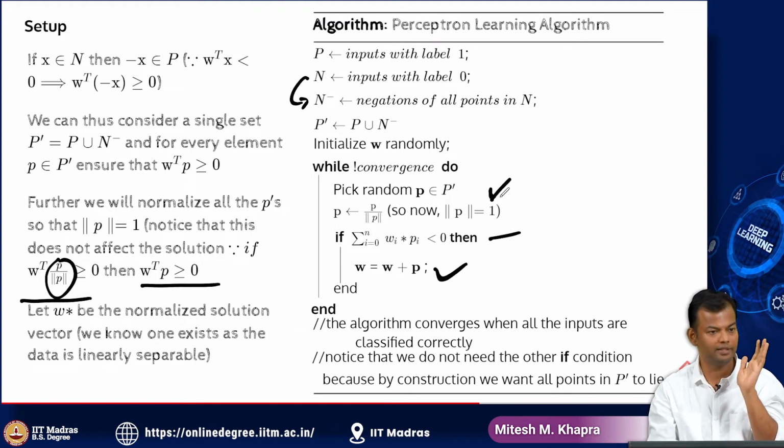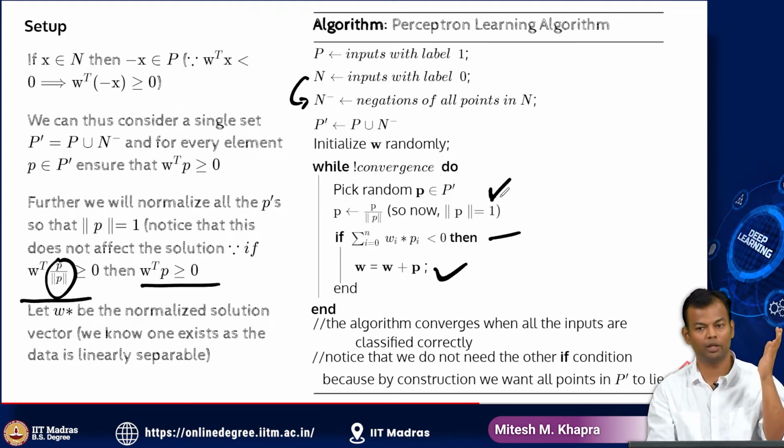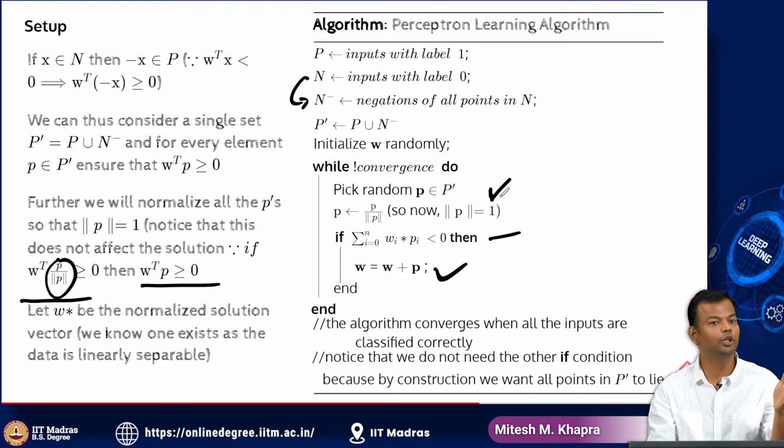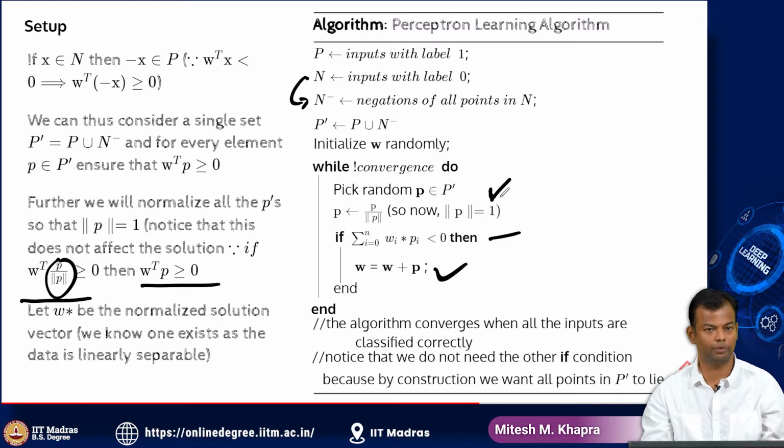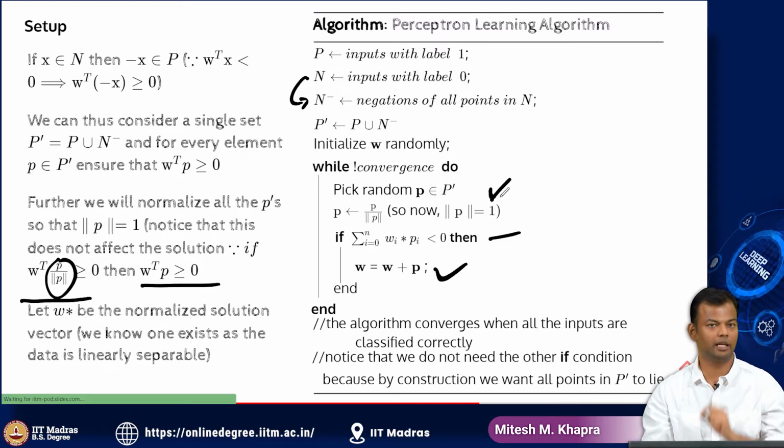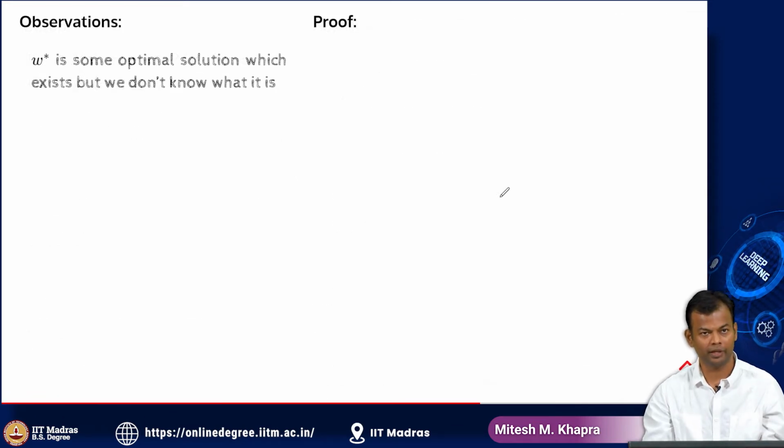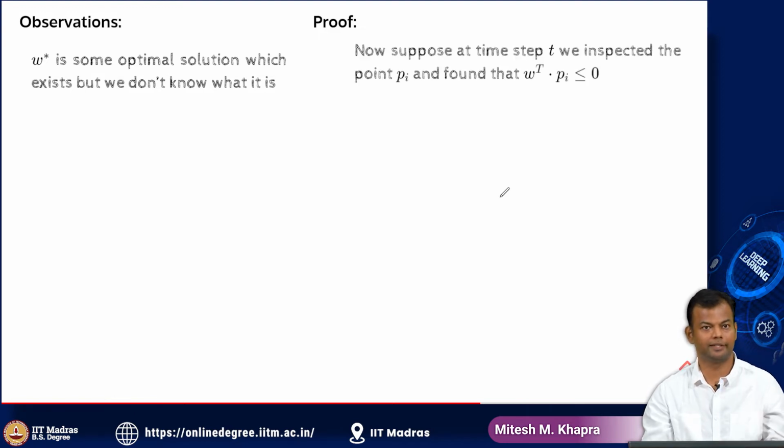So some W exists, I'm sure about that, and I'm going to call that W star. It's just that I don't know what that W star is, but I can assume the existence of such a W star. We don't know what it is, but it exists.